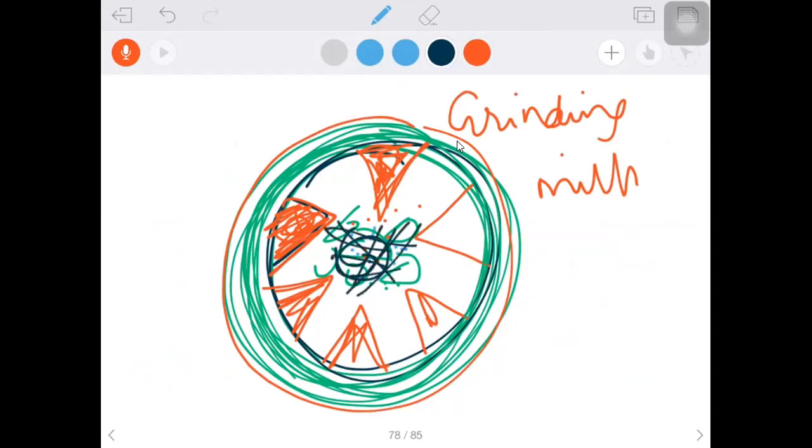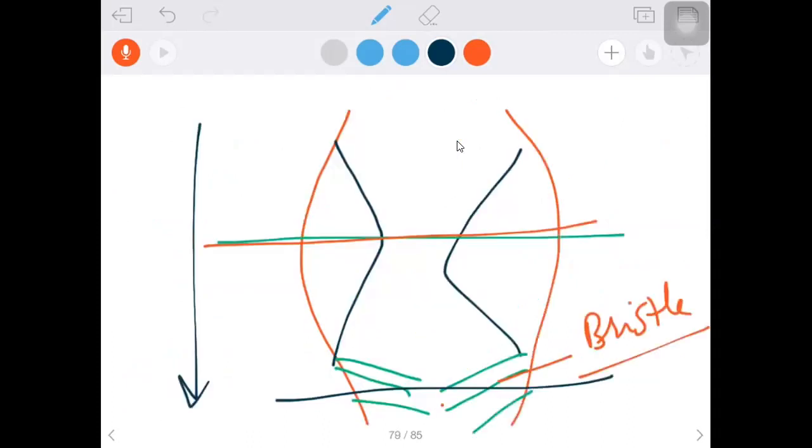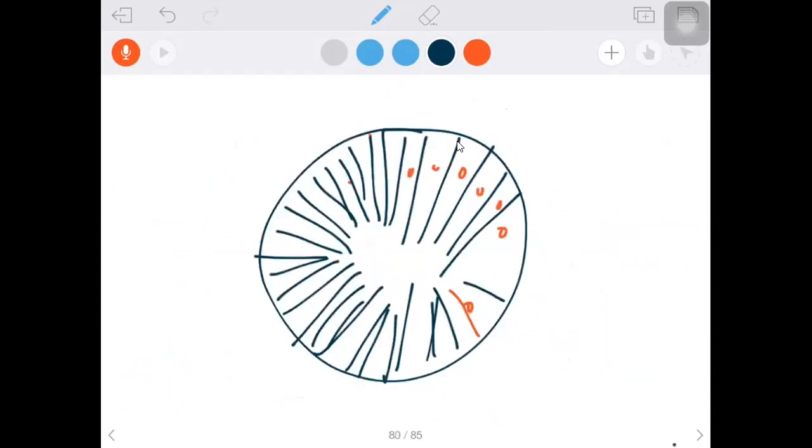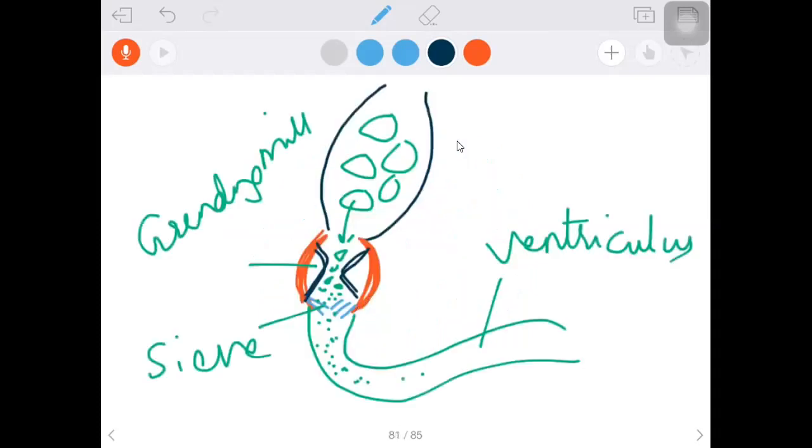Grinding of food materials happens. It also acts as a sieve because of the backwardly directed bristles, filtering the food materials into the ventriculus.